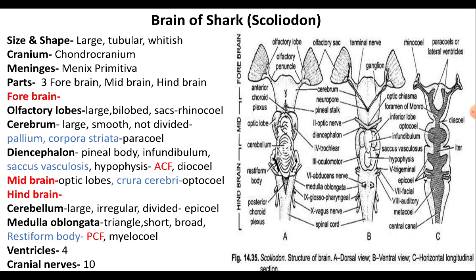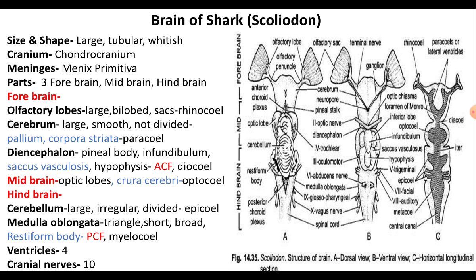The brain of shark is simple and it consists of three main parts, that is forebrain, midbrain and hindbrain. Forebrain. The forebrain comprises the olfactory lobes, cerebrum and the diencephalon.